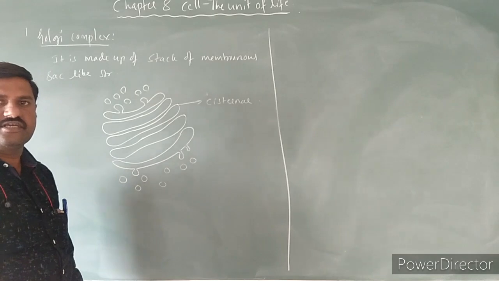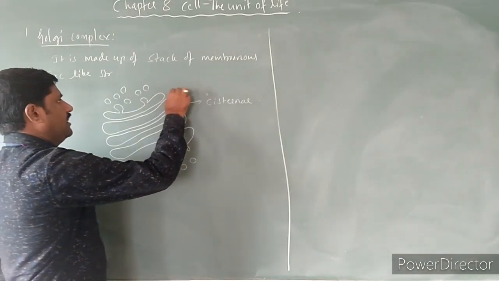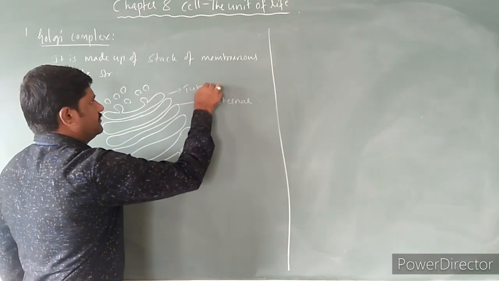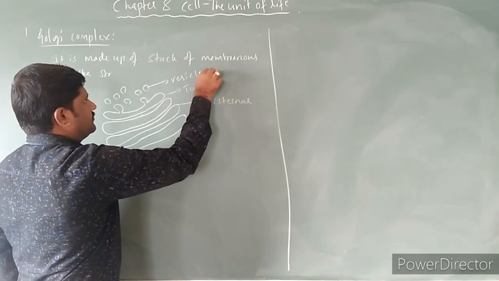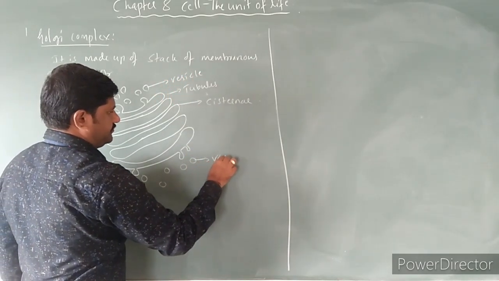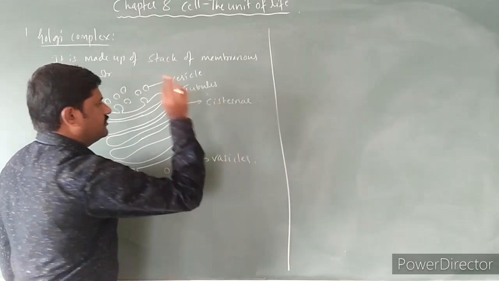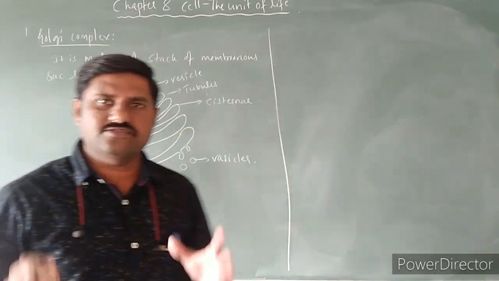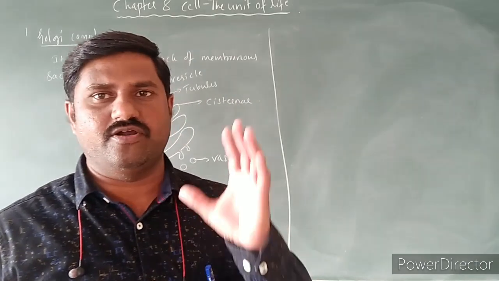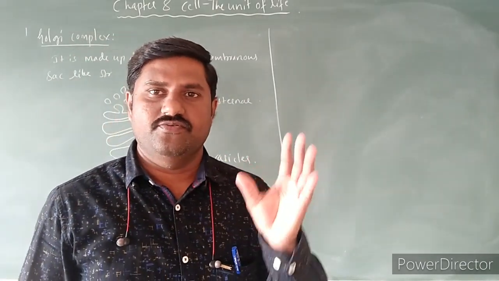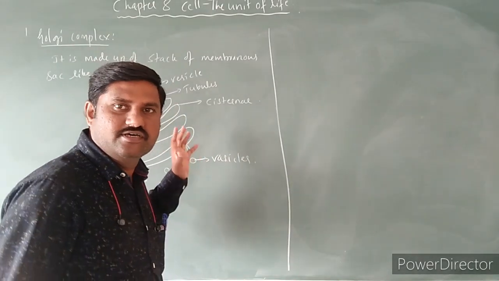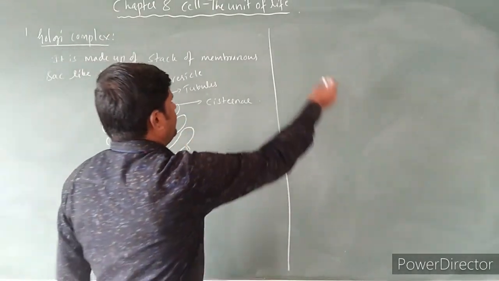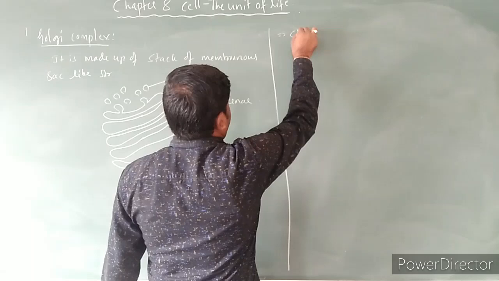This also consists of cisternae as well as tubules as well as vesicles. Over here, vesicles are also present. Means here also in this structure, we come across cisternae, vesicles as well as tubules. Let us see how the cisternae are in this structure.